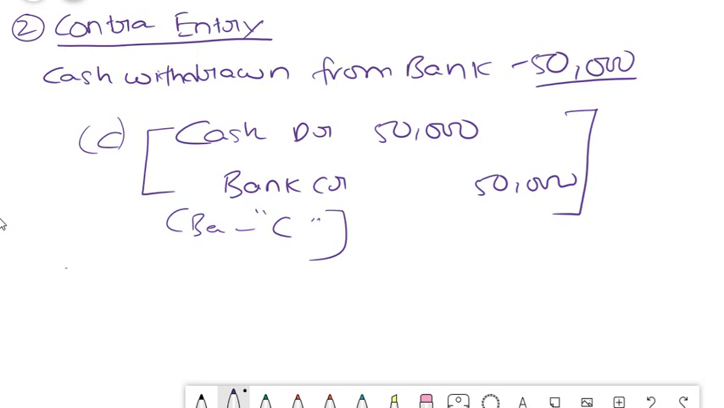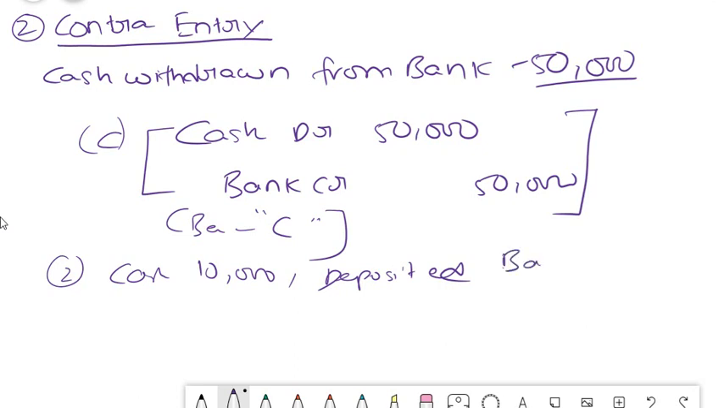Another example for your understanding is, we received cash 10,000 from a debtor and we deposited it into the bank. That means someone has given cash. We sold something to someone and we deposited it into the bank. So what is the entry here? Deposit into the bank. That means the bank's balance will increase. So debit the bank, what comes in, your amount is coming. We deposited into the bank. And credit cash because you have cash balance and it is going out from your hand.